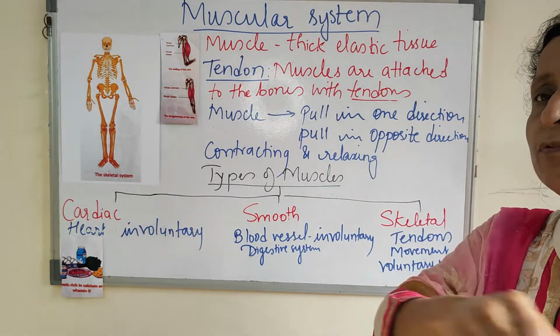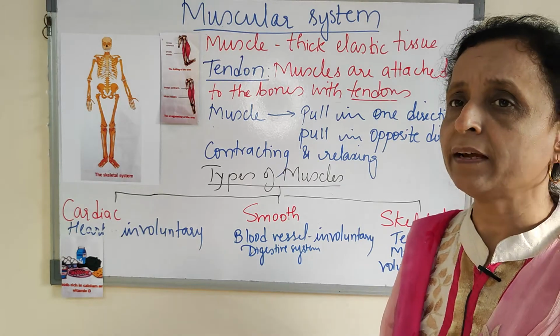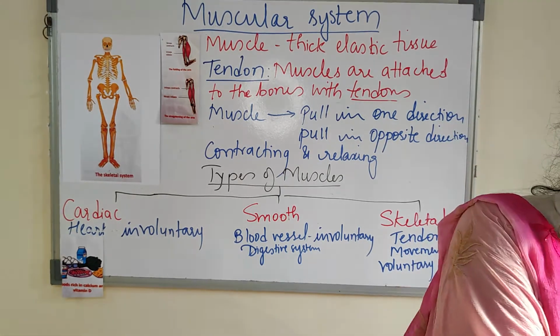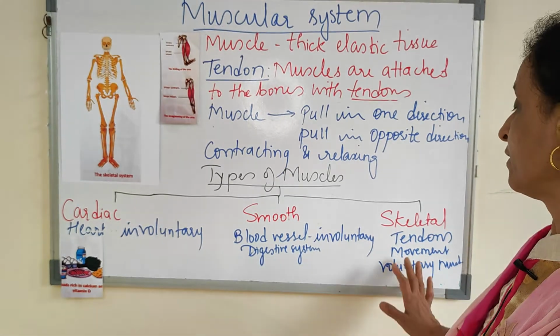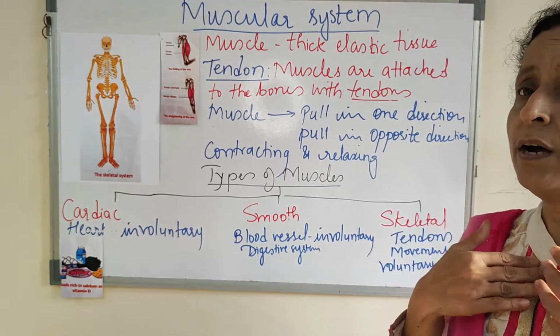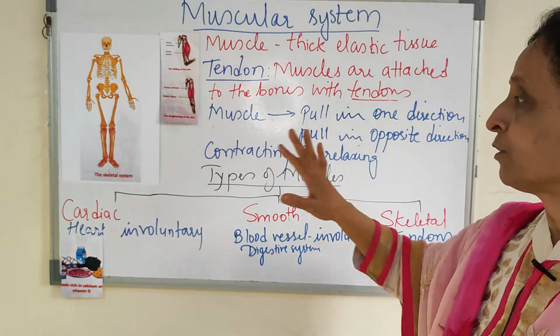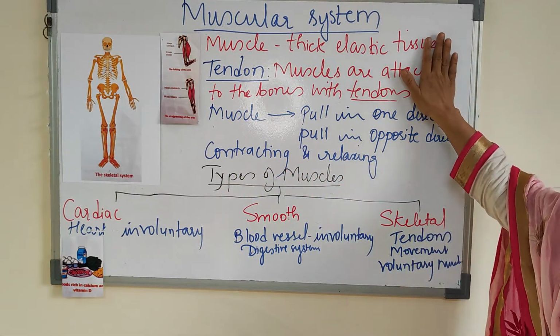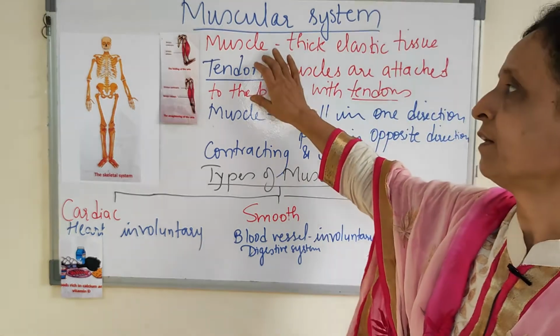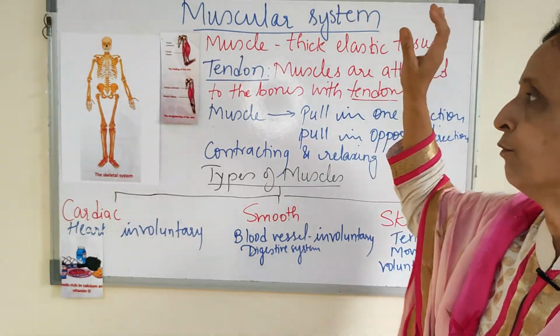Skeletal muscles are under our control. I can move my hand, I can move my leg, I can move any muscle which is present on the skeleton, because they are voluntary, under our control. They are attached to the skeleton with the help of tendons. That is why we are able to move.